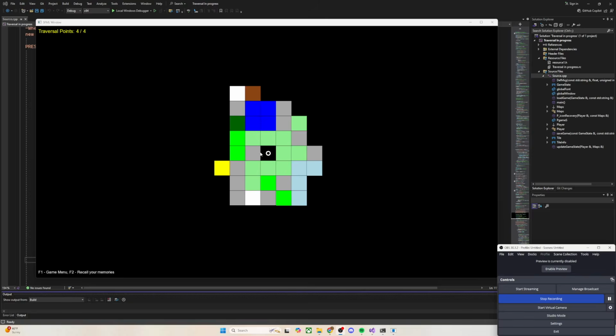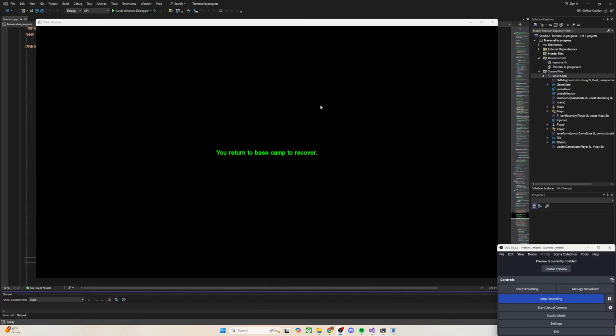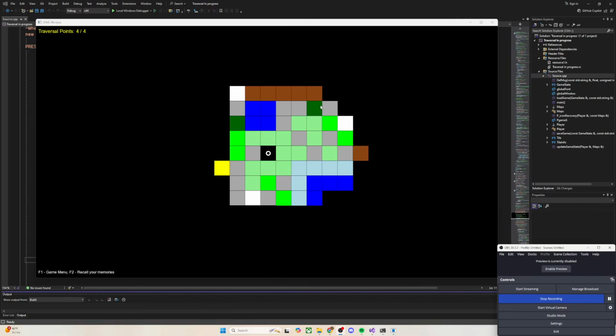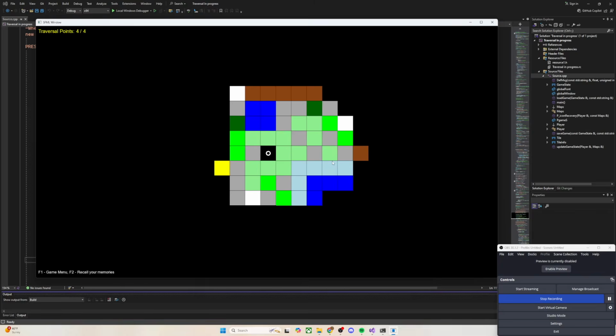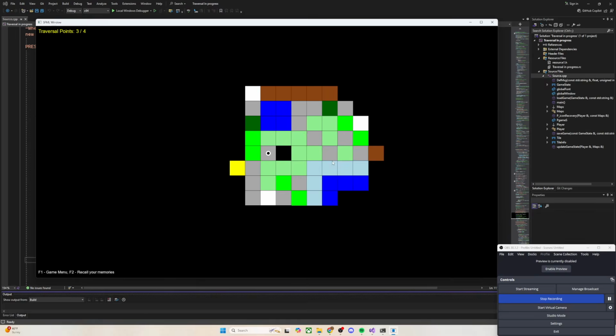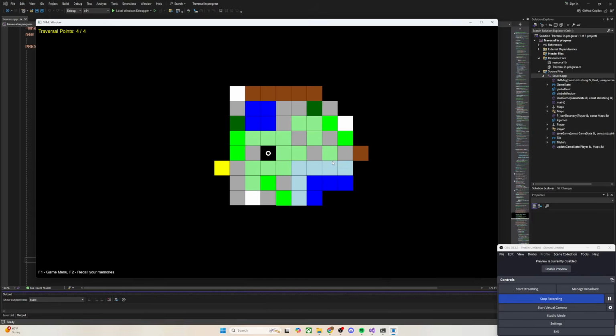Okay, but you'll notice that as I explore, if I explore in this top right area, the map will expand, and even if I go back to base camp and continue to go out and explore, we're still at 4 out of 4 traversal points. So if we go back to the directions, it says find white tiles to build memories and increase your traversal ability. So this is the game part, where you have to make sure you're treading carefully and that you don't make mistakes so that you can get to the white tiles.